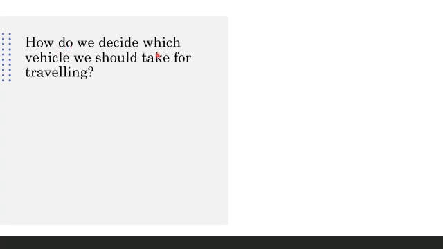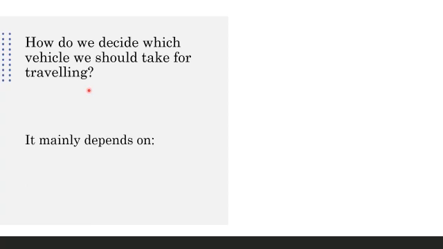How do we decide which vehicle we should take for traveling? Now, if we want to go from one place to another, and we have in our house a cycle, motorcycle, car also, or if we want to go to some out of station place, how do we decide which vehicle we should take? There are certain things we need to take into consideration while deciding the type of vehicle we use.